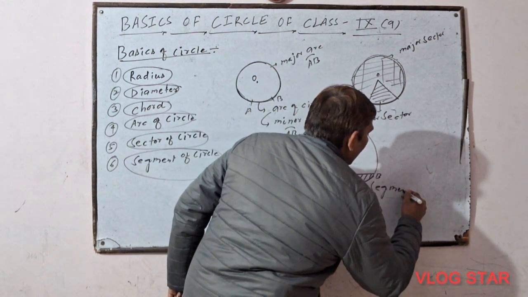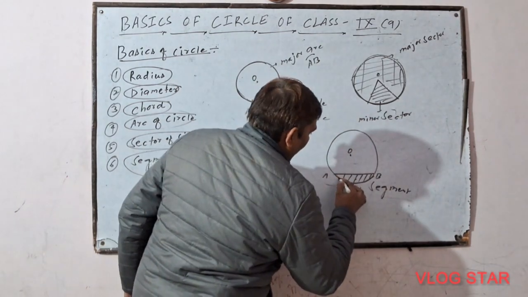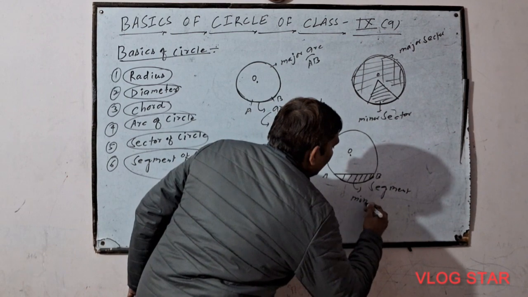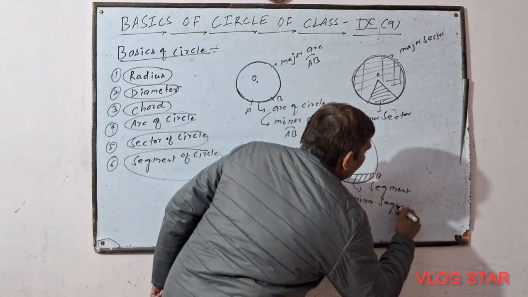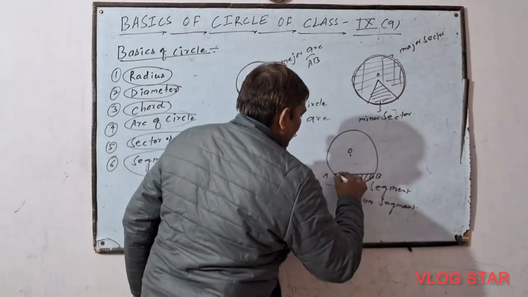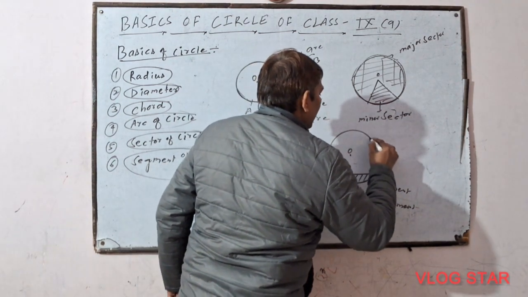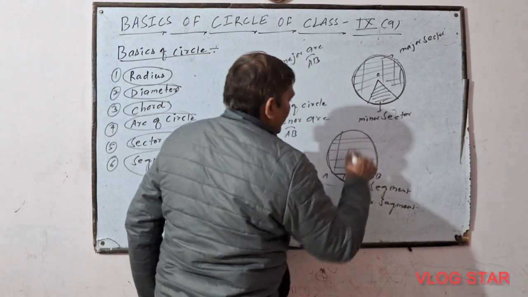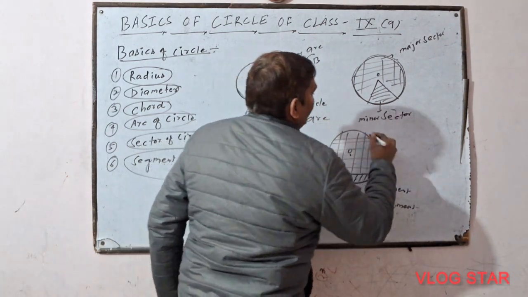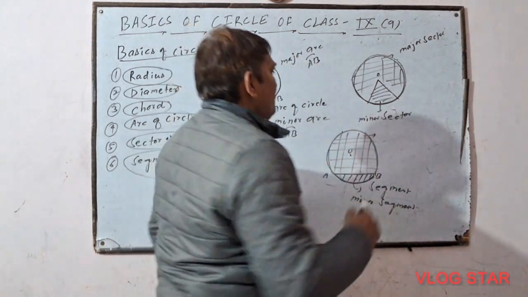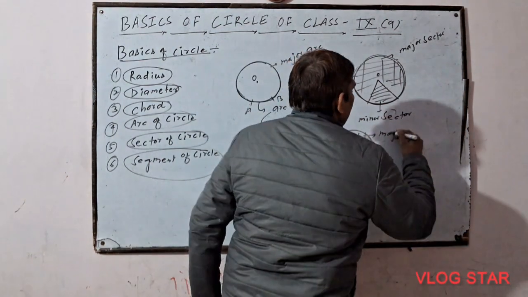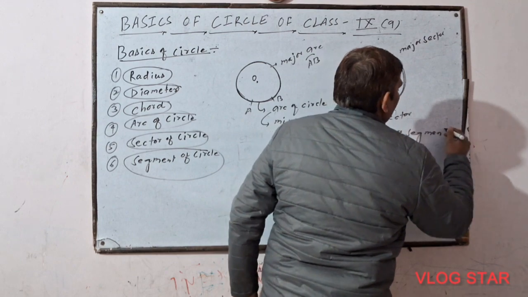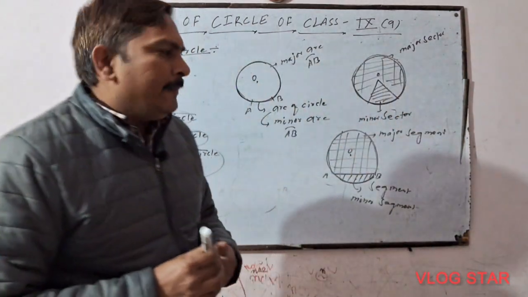When the arc is minor, it is called a minor segment. This time the arc is major, therefore the bounded area will be this, and this will be the major segment. I hope you have understood.